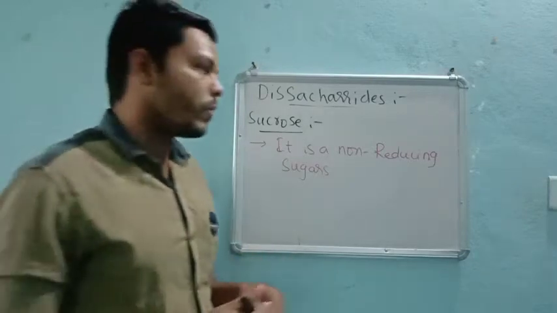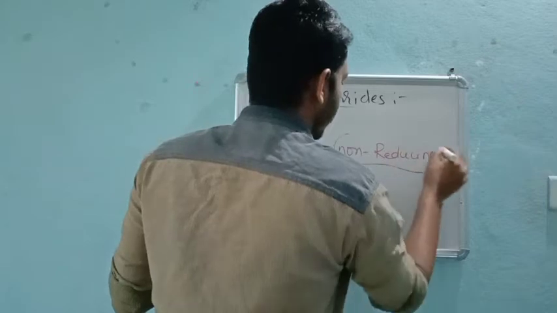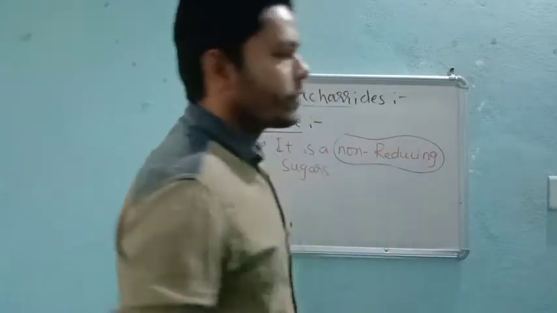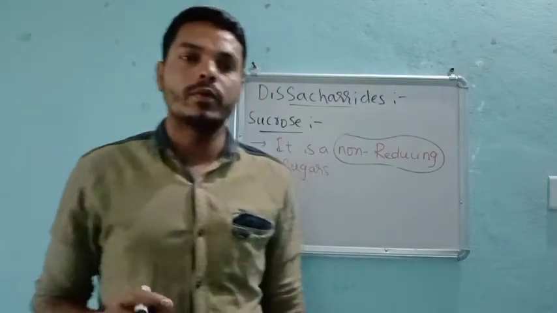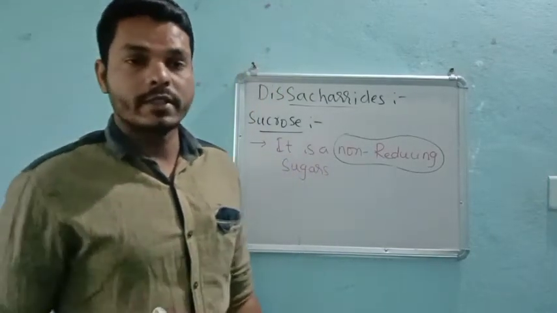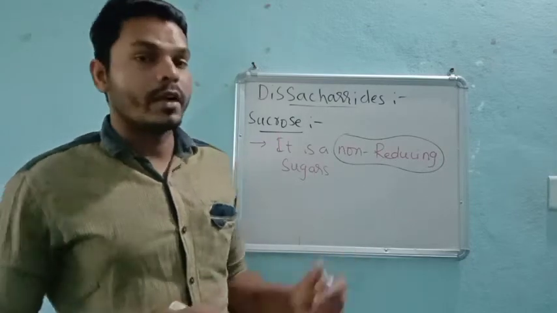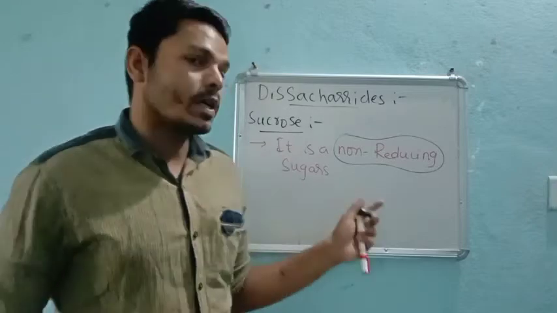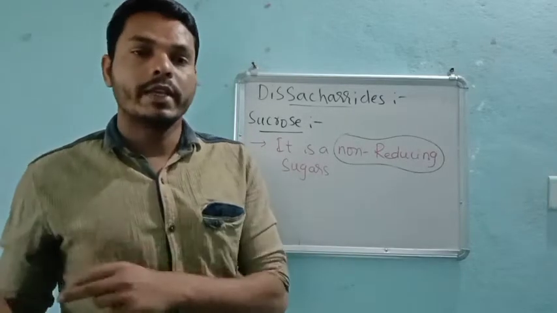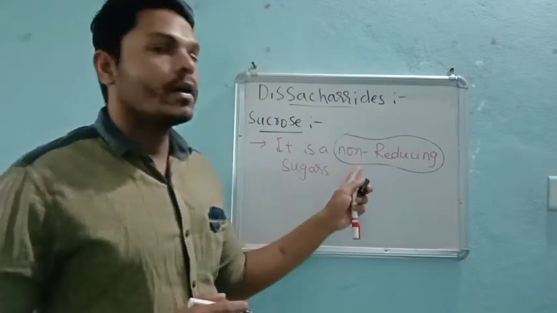If you want, we can revise that, or else I can remind you that reducing sugars are the sugars which are able to reduce Fehling's as well as Tollens' reagent, and those are called reducing sugars. And the sugars which are unable to reduce Fehling's as well as Tollens' reagent are called what?